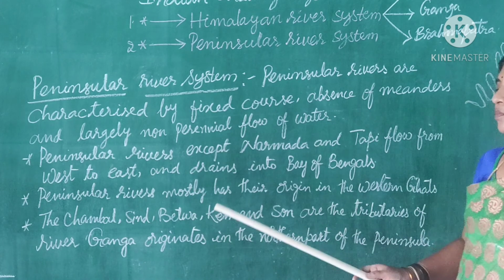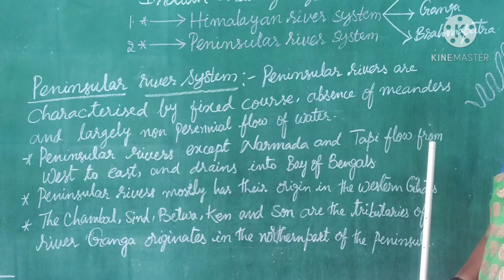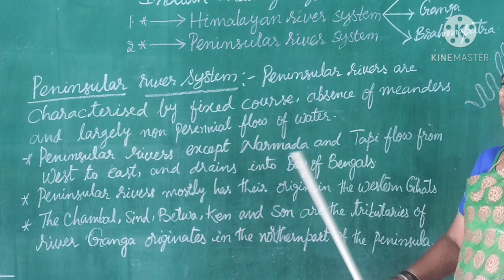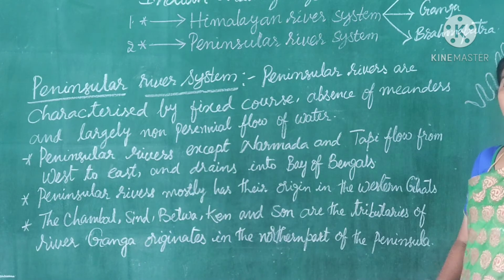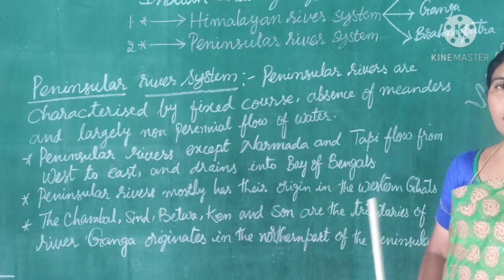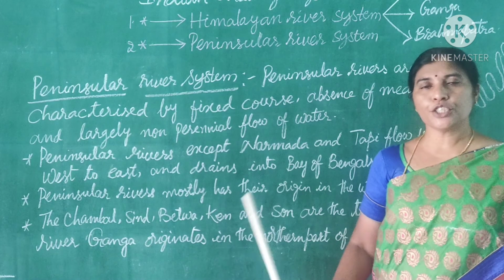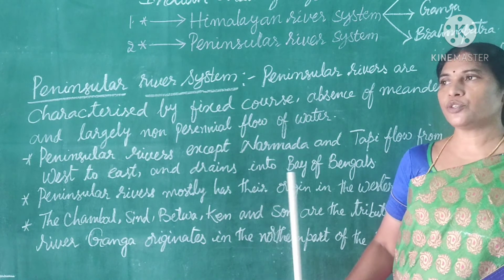Peninsular rivers, except Narmada and Tapi, all flow from west to east and drain into the Bay of Bengal, because the peninsular plateau itself slopes from west to east.